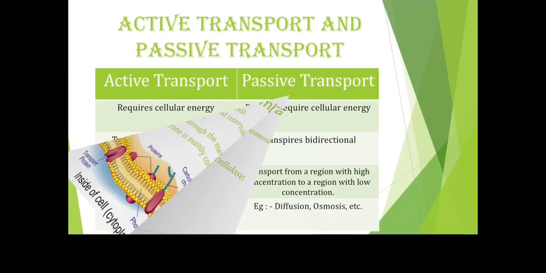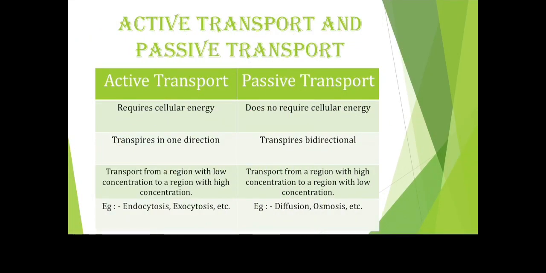Now let's move on. We have a differentiation between active transport and passive transport over here. The main difference is that active transport requires energy, while passive transport does not require energy. In biology, we define this energy as cellular energy, and so active transport requires cellular energy and passive transport does not.